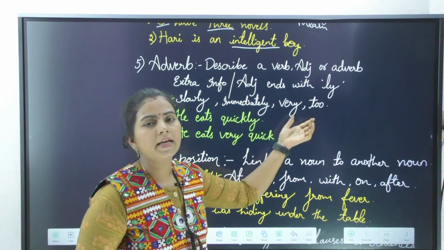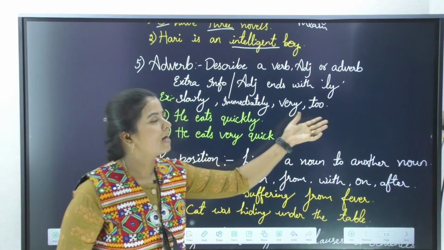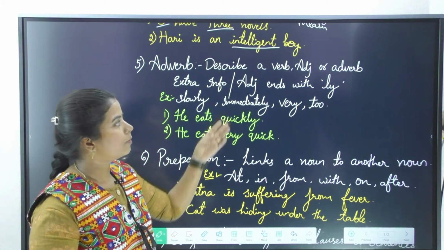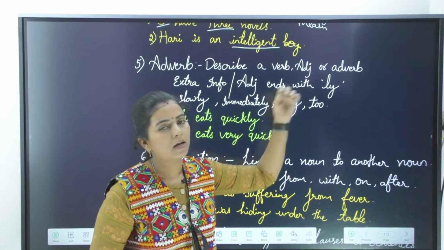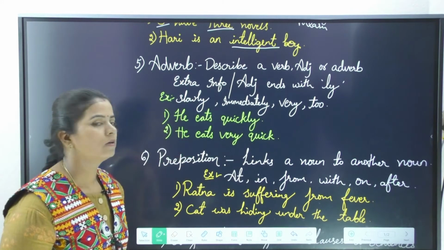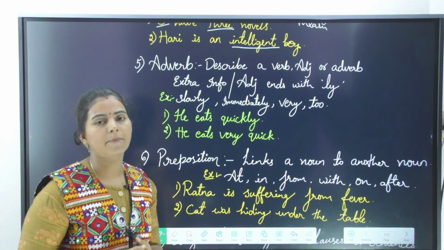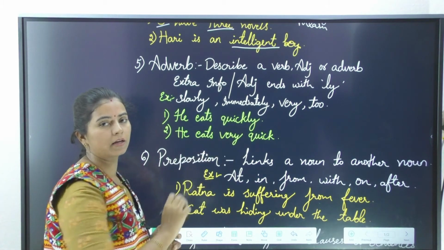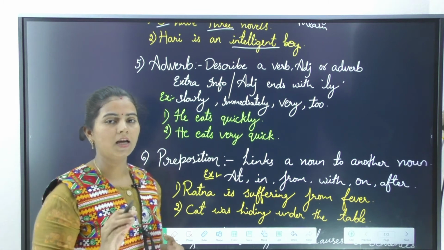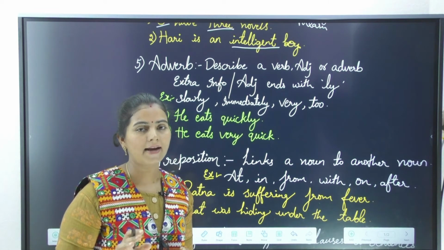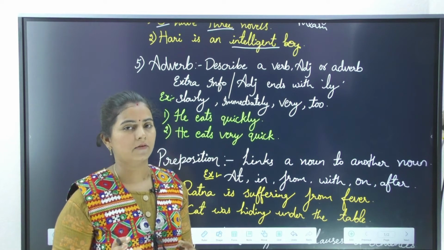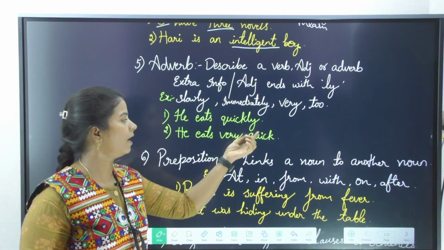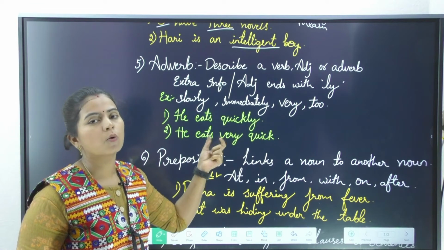Next, very and too. These are words which give extra information about a verb, an adjective or an adverb. Now, let us take an example in a sentence so that we can understand it clearly. He eats quickly. Now, he eats quick: in that case, quick is an adjective. Now I have added ly to that adjective. So, he eats quickly.